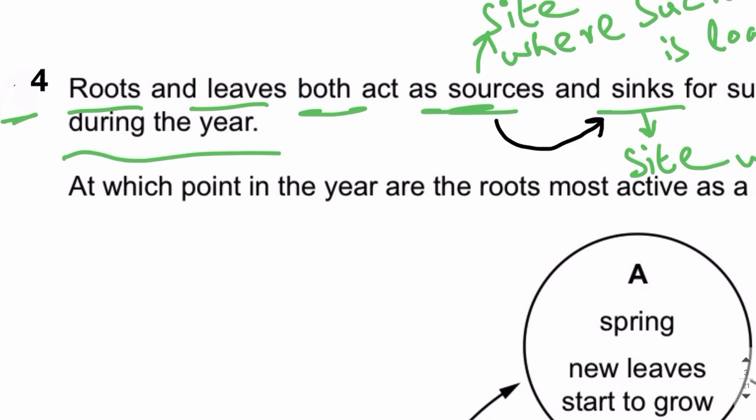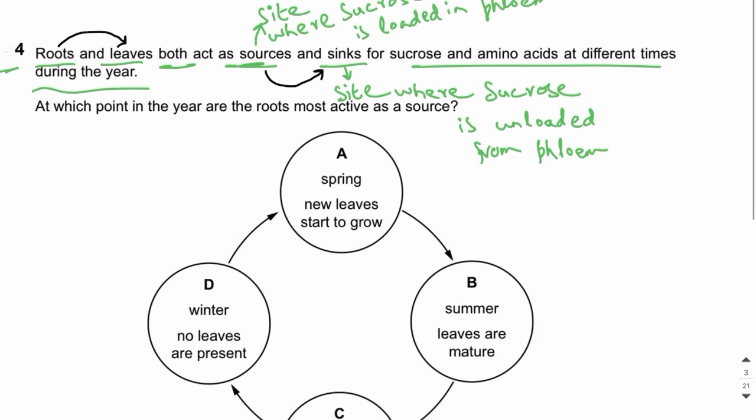In some seasons, when leaves fall and the new leaves are developing, at that time the leaves are not photosynthesizing, and the sucrose stored in the roots is provided to the growing leaves. So in that case, roots will become the source and leaves will become the sink, right? They're simply saying that roots and leaves both act as sources and sinks for sucrose and amino acids at different times during the year.